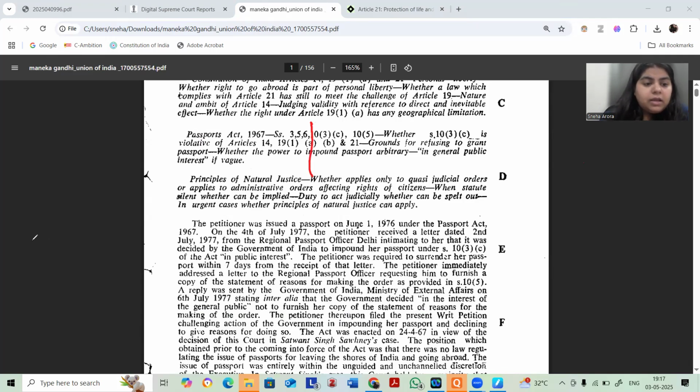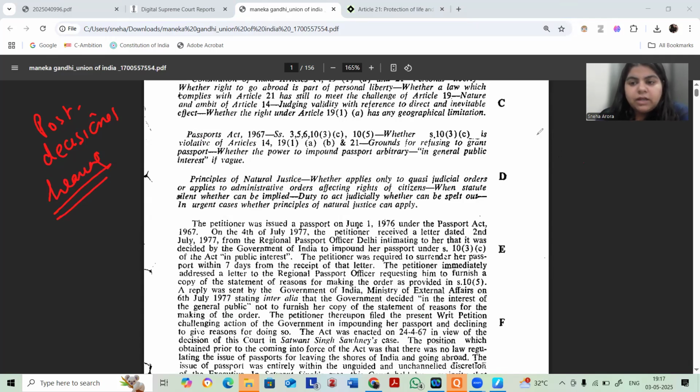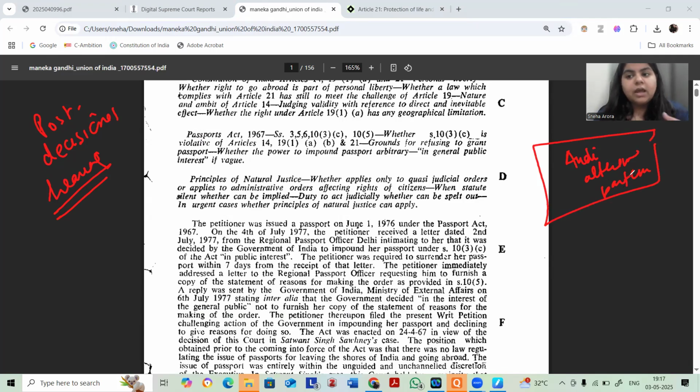Now, when I come to another aspect, this case is also talking of post-decisional hearing. This is very interesting. There is a right to be heard. We all know audi alteram partem, right? Now, in audi alteram partem, it is said that I do have a right to be heard. But this case is saying that because you impounded Maneka's passport, you could not give her a pre-decisional hearing.